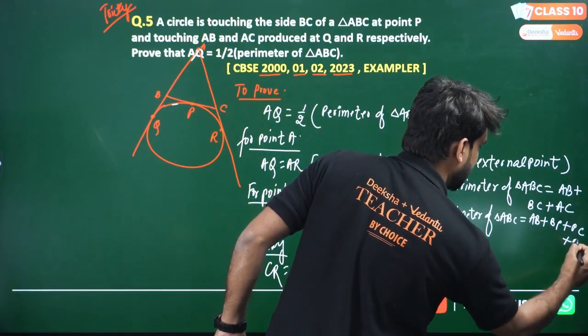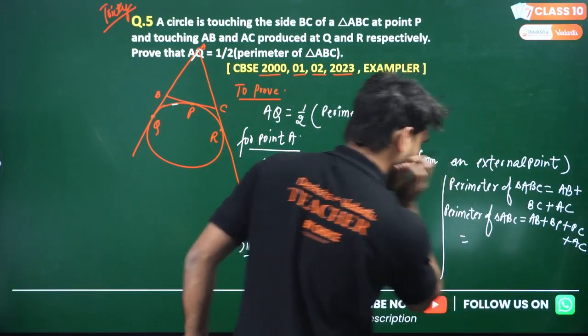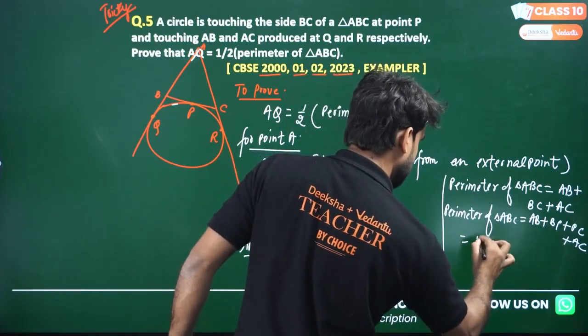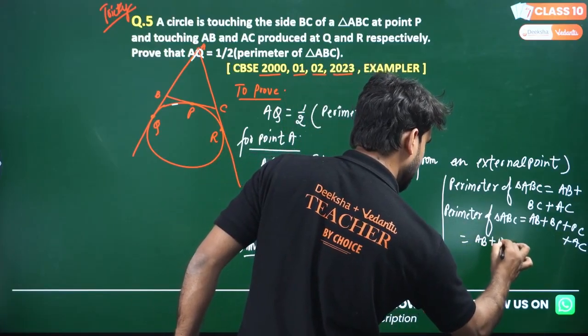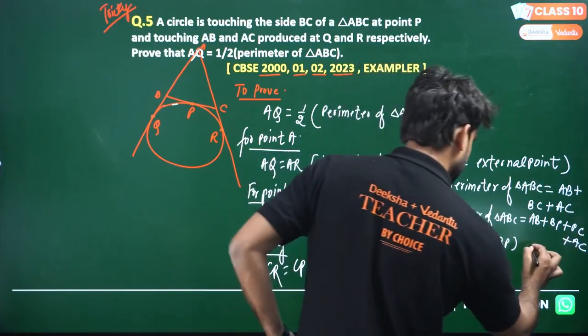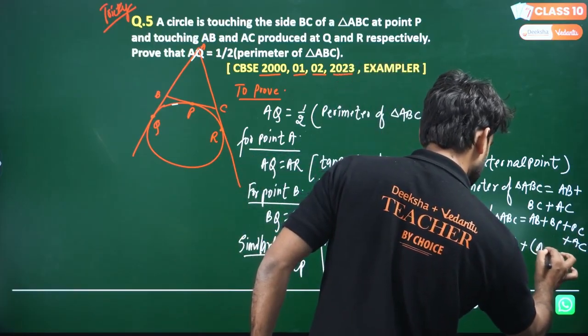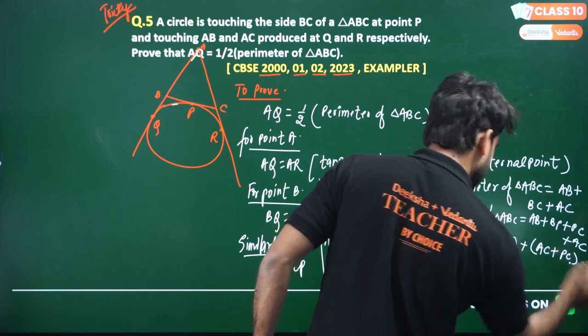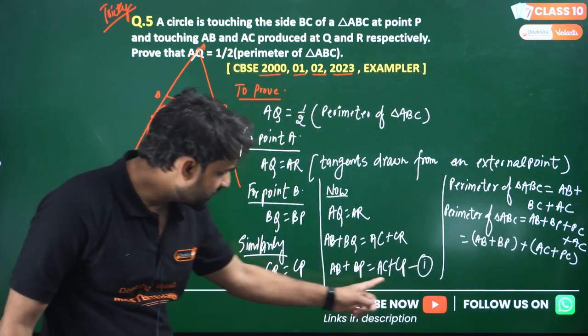And AC is already here. Now look, it has become AB plus BP, and this is PC plus AC. And look, they are both equal to each other.